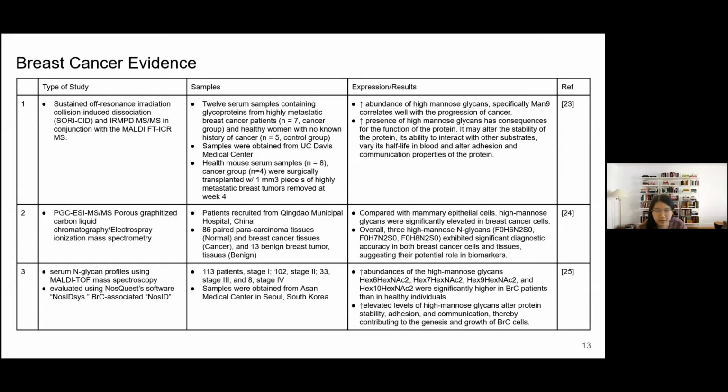This is a summary of the findings from breast cancer papers. Like the others, all of them show an increase in high mannose N-glycans, and the second study here obtained samples from China, and the third from South Korea. I mention this because this increase in high mannose N-glycans appears across many different ethnic groups. All the studies for all three cancers either use cell lines or tissue samples from humans, with the exception of one of the breast cancer studies, which also profiled mouse serum in addition to human serum glycoproteins of breast cancer patients and controls.